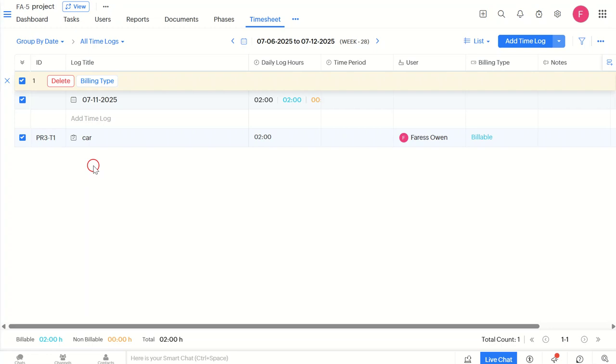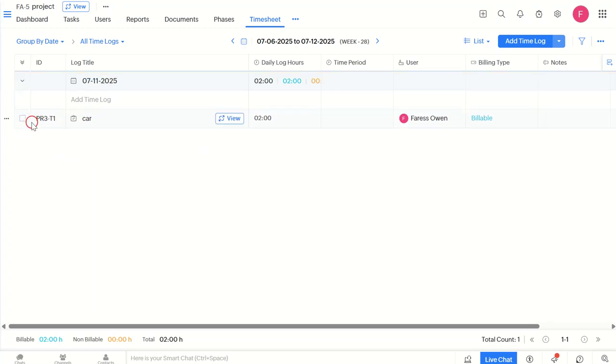Or what if I'm not ready to approve it yet? Good news, Zoho Project has got you covered. Instead of the Approve button, you can select Reject or Hold. This allows you to manage timesheets at your pace and correct any discrepancies before approval.